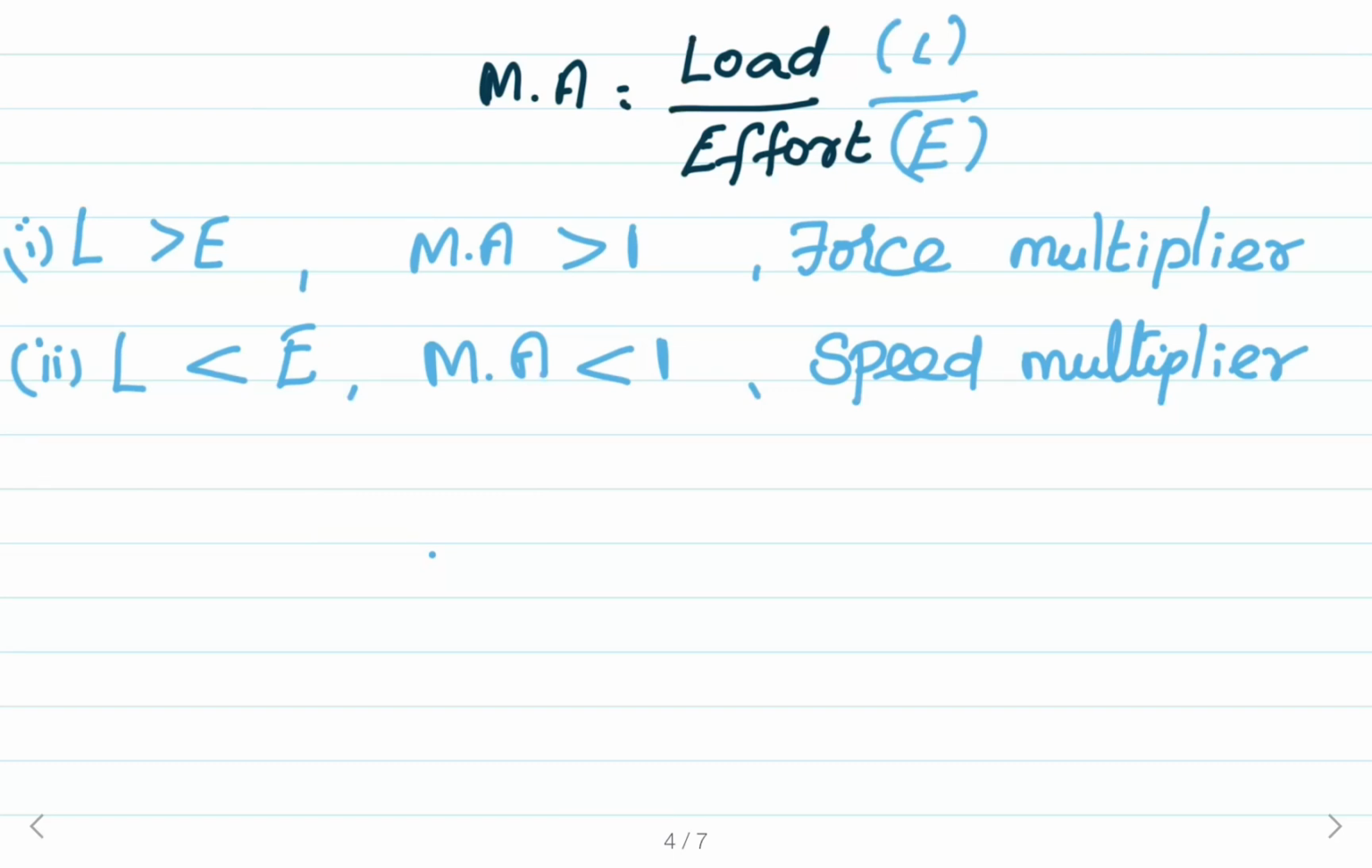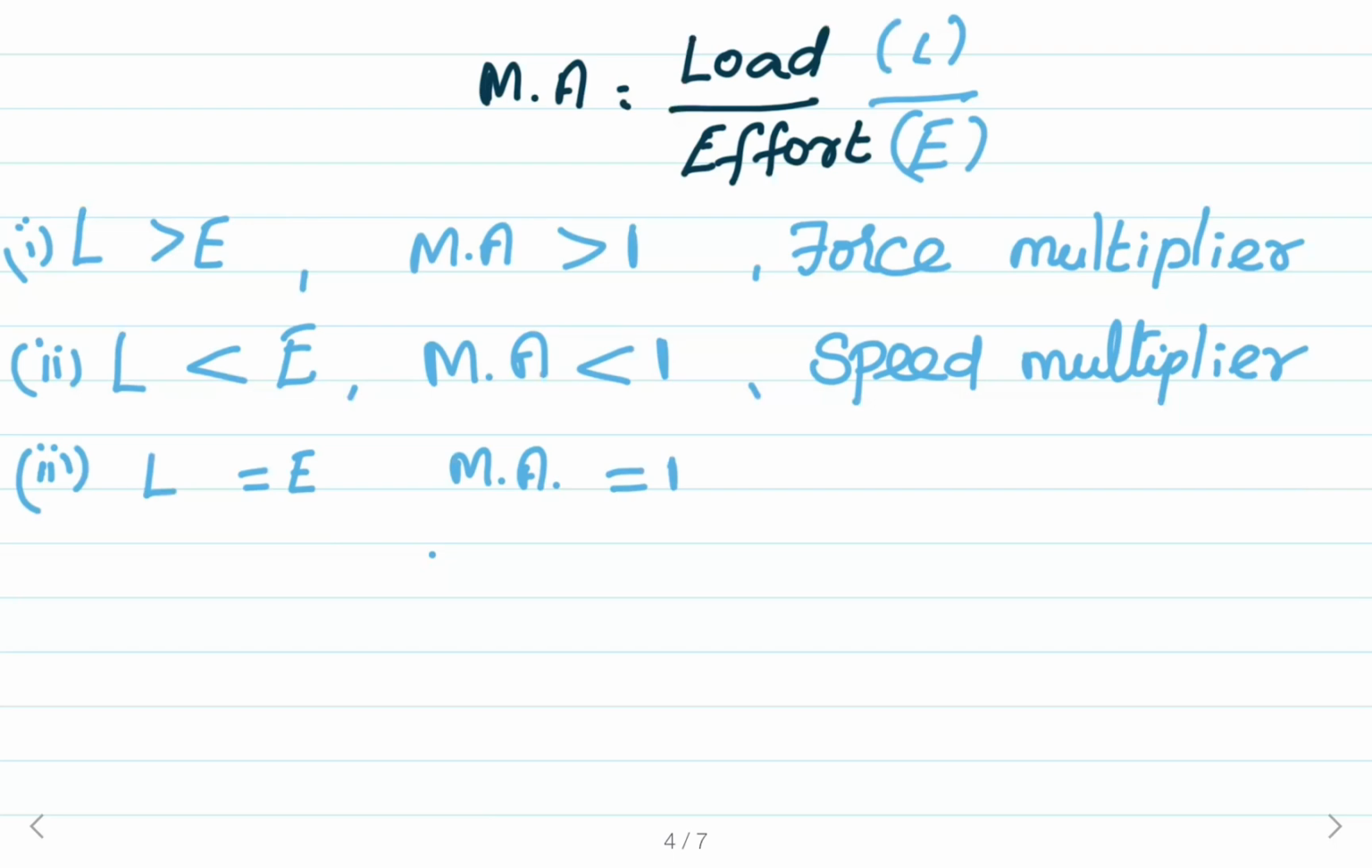That means, when the load overcome by the machine is less than the effort applied on the machine, then the mechanical advantage of the machine will be less than 1. Then the machine will act as the speed multiplier. Third case, if the load overcome by the machine is equal to the effort applied on the machine, then the mechanical advantage of that machine will be equal to 1.